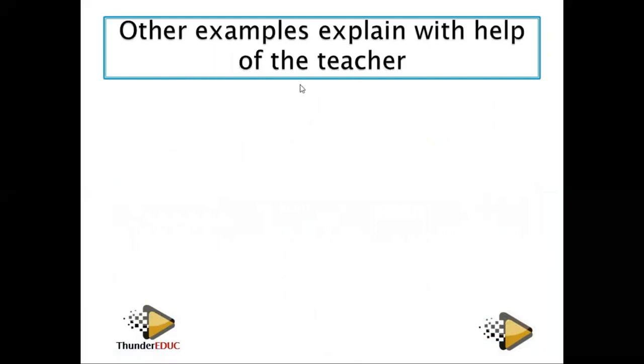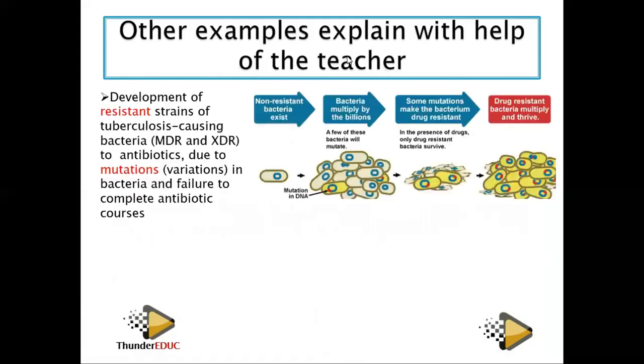Other examples which can help you, you can do with your teacher. Number one is resistance in bacteria. Development of a resistant strain of tuberculosis, that is the bacteria Mycobacterium tuberculosis, due to mutation. The bacteria will reproduce in large numbers, and as it produces large numbers, it produces some resistant ones.